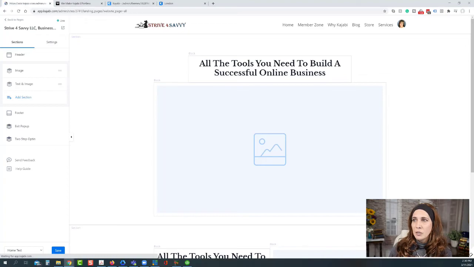So lots of possibilities. Kajabi is always looking at improving, always raising the bar and creating things to make it so much easier for us to do what we need to do in our business. The new development cycle that's coming up has some really exciting things as well. So you'll have to stay tuned for some of the new stuff that's right around the corner.